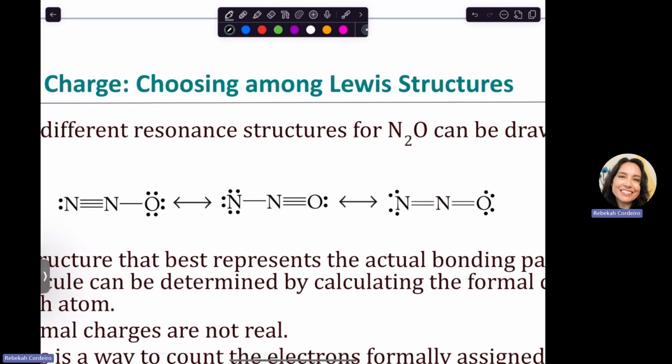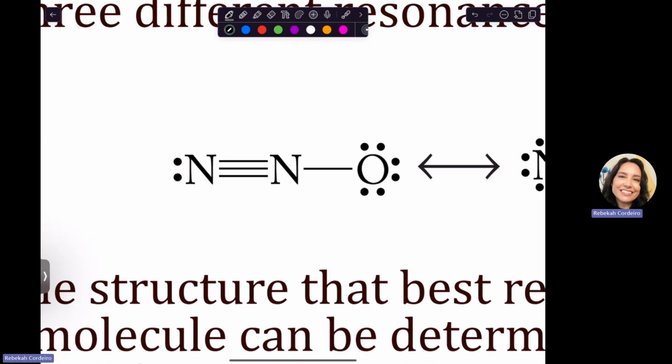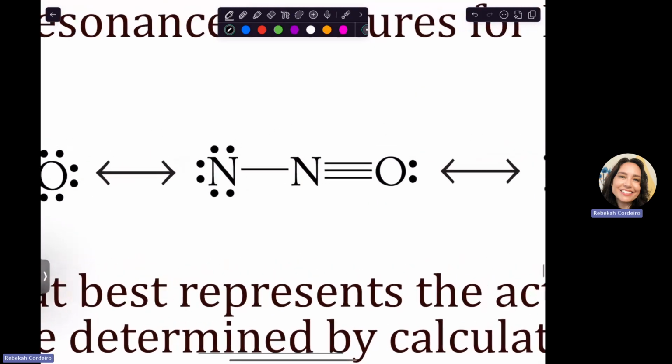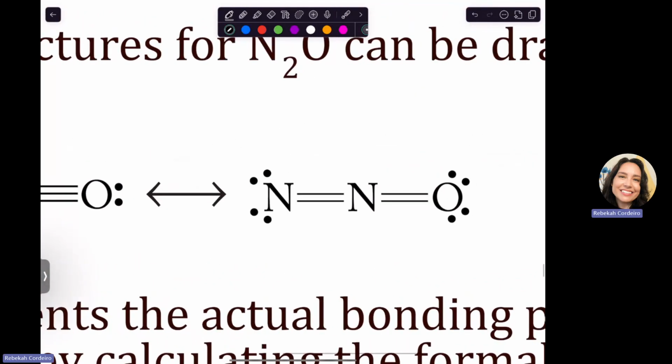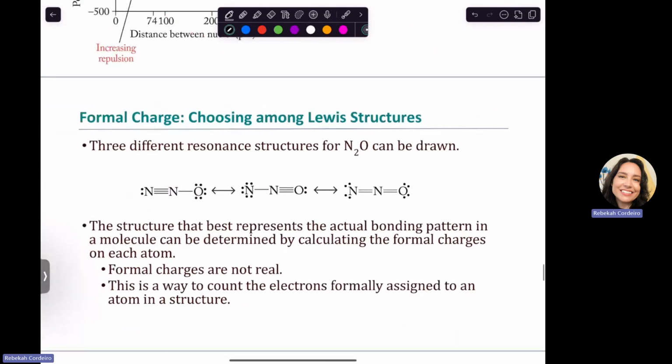If I said draw N2O with N in the middle, so we're not symmetrical here, you might have drawn this. This is totally valid. Everybody's got their octet. That's the right number of electrons. You could have drawn this. Totally valid. Or you could have drawn this. Totally valid. Formal charge is going to allow us to check to see which one is probably more likely that it's actually the real structure.